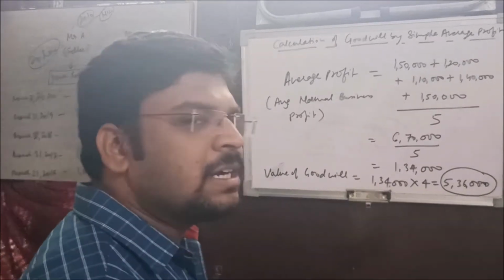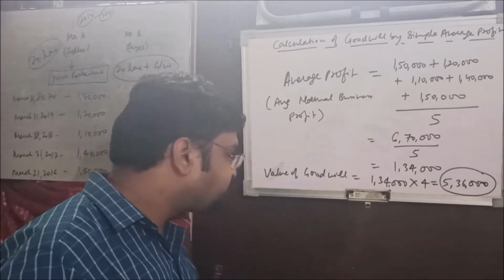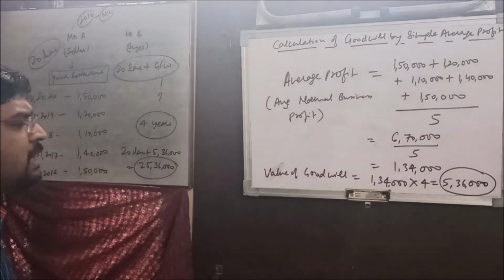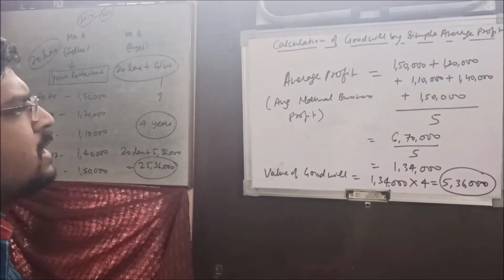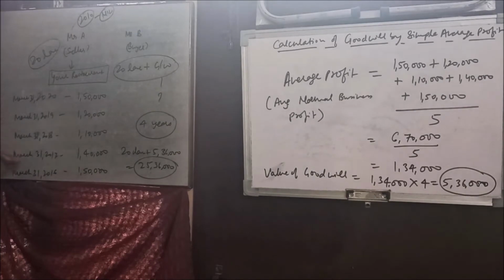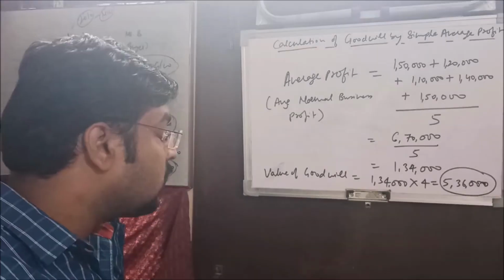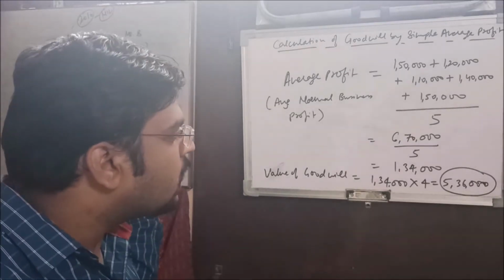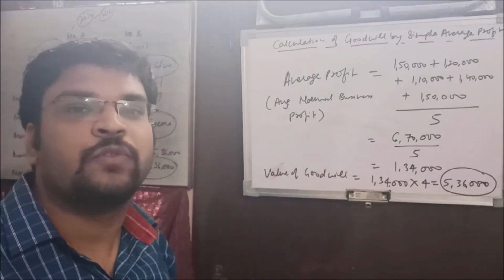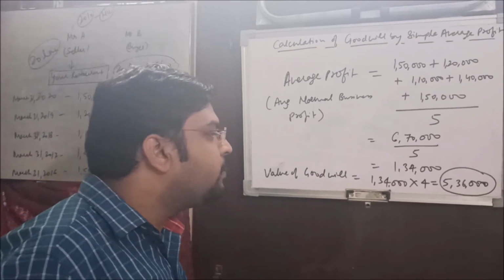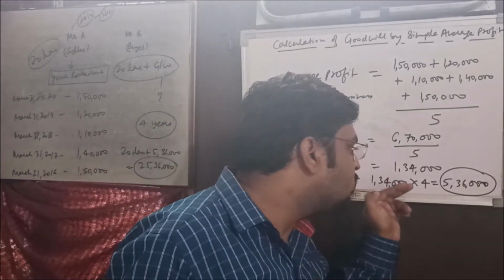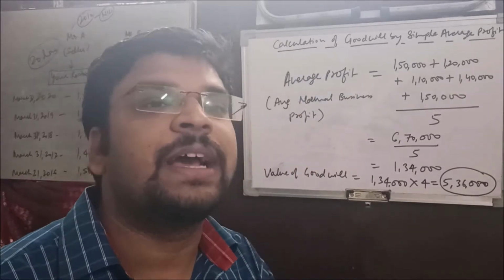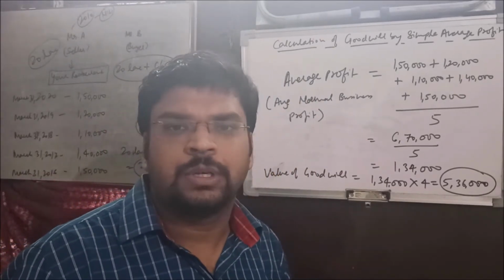Okay, now let's understand some theoretical part of that. See, why is this method suggested? This method is suggested because the past years' performance is a kind of trend. Okay, on the basis of every year's profit, the average profit Mr. A is earning yearly is 1,34,000. So there is the probability that every year this organization is going to give around 1,34,000, right?